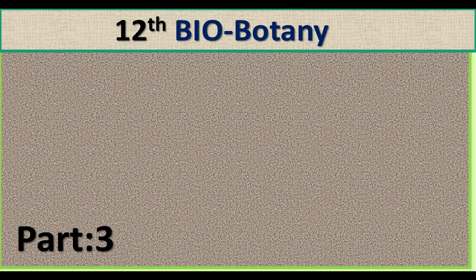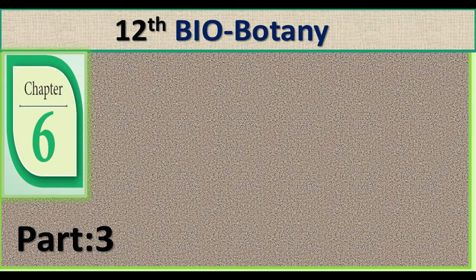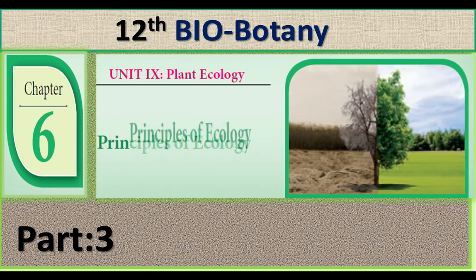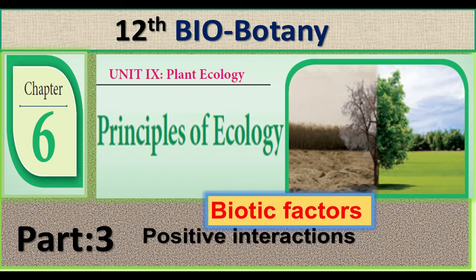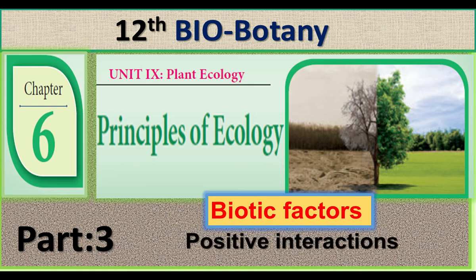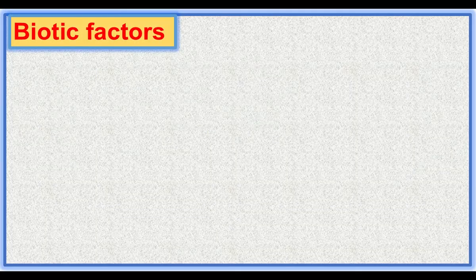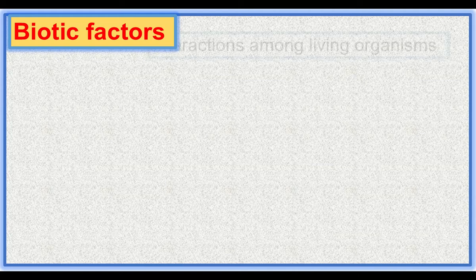12th Bio-Botany, Chapter 6, Principles of Ecology. In this part, under the heading Biotic Factors, we are going to discuss about positive interactions. Organisms live together and interact with each other. These interactions are called biotic factors.